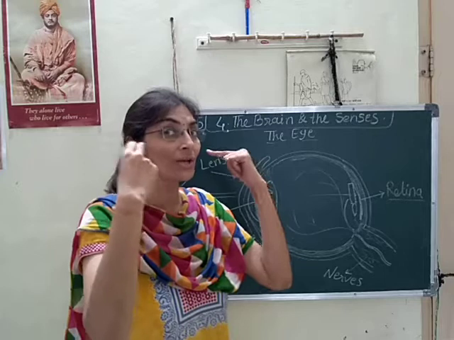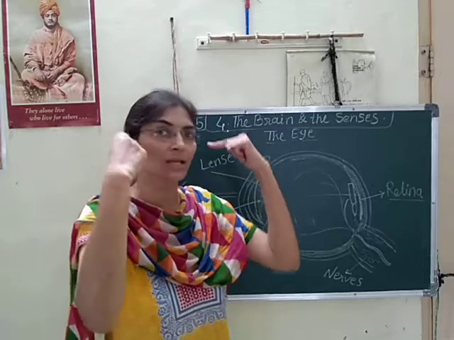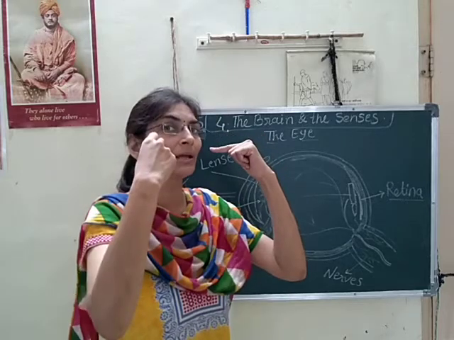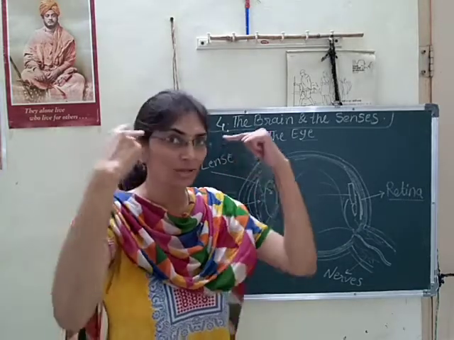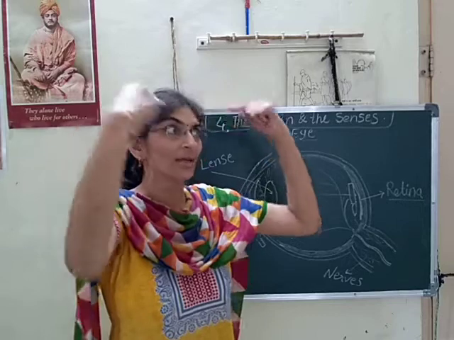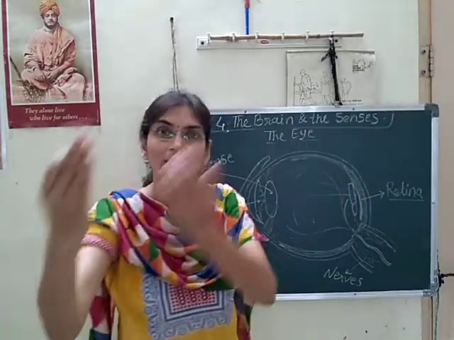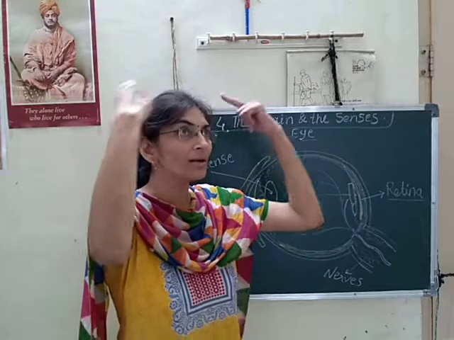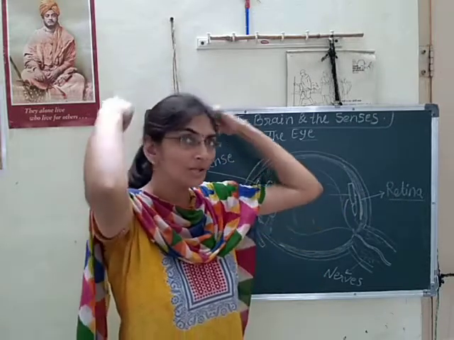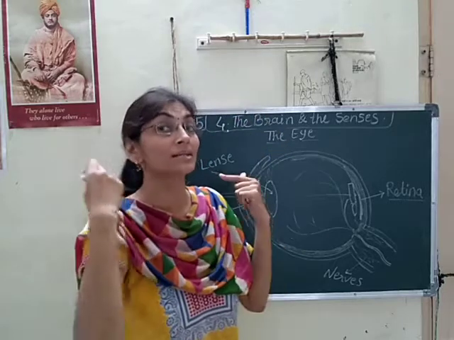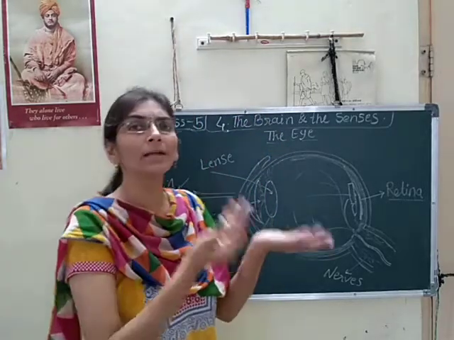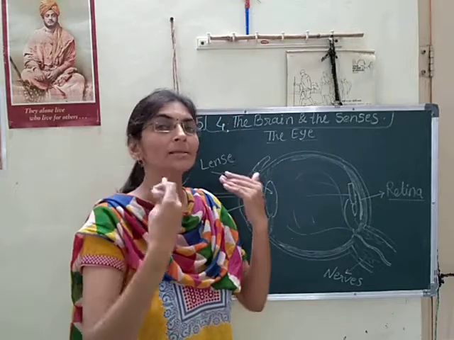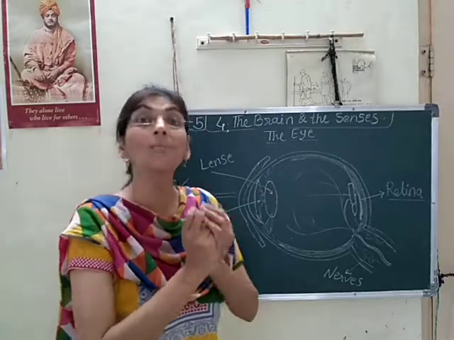and the picture which is captured on the screen of our eye, on the retina of our eye, the sensory nerves, optic nerves give the message to the brain that we are seeing such things. We are seeing this thing. What picture we capture, that message our brain gets through the sensory nerves, and whatever suitable message for us, our brain provides to us through the motor nerve.